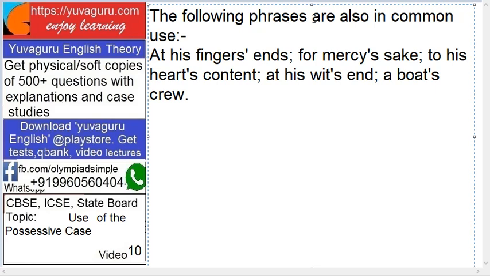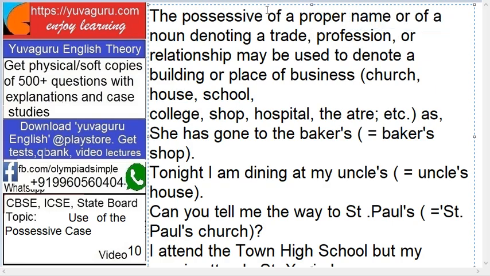Following are the phrases in common use: at one's finger's ends, for mercy's sake, to his heart's content, at his wit's end, a boat's crew. These are commonly used, which is why they also take apostrophe S. Next, the possessive of a proper name or a noun denoting a trade, profession or a relationship may be used to denote a building or a place of business. Understand first the meaning of this sentence.